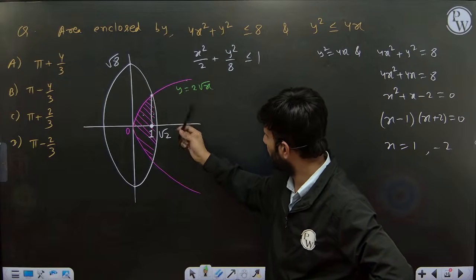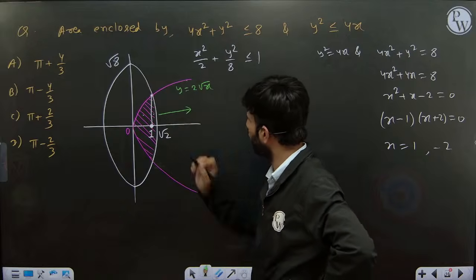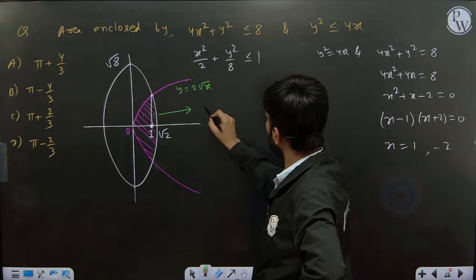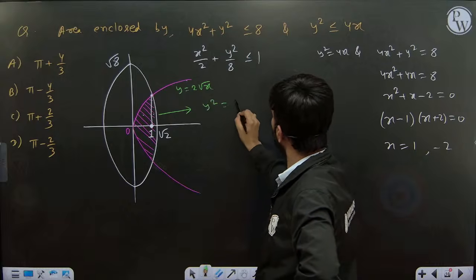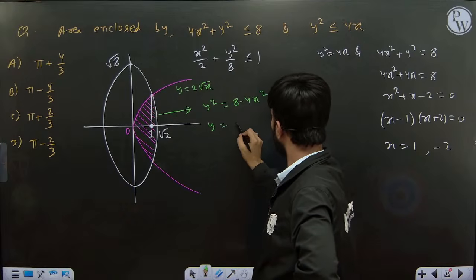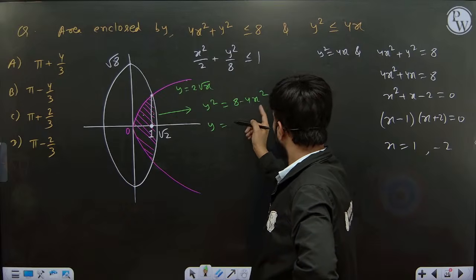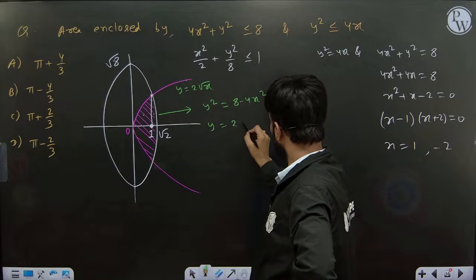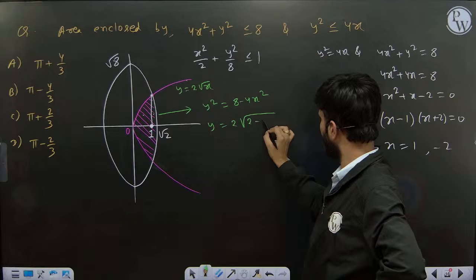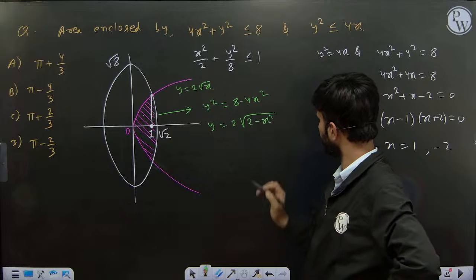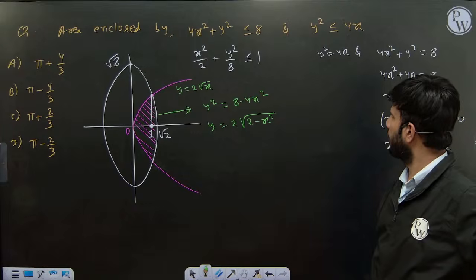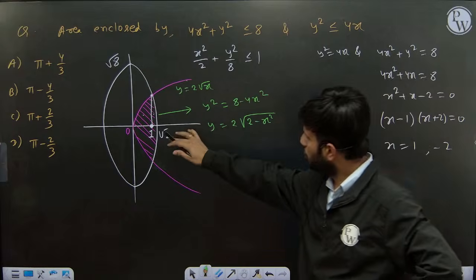After 1 you have this ellipse, and you need the y value in terms of x. So y square is equal to 8 minus 4x square. So y is equal to under root of 4 times 2 minus x square, that is 2 root of 2 minus x square. So you got the two curve equations.